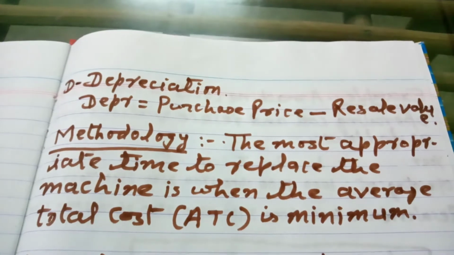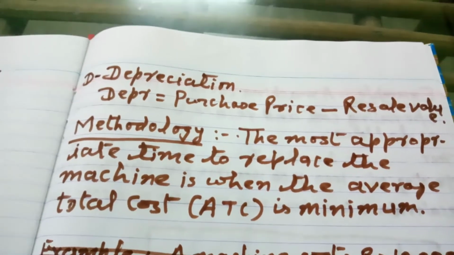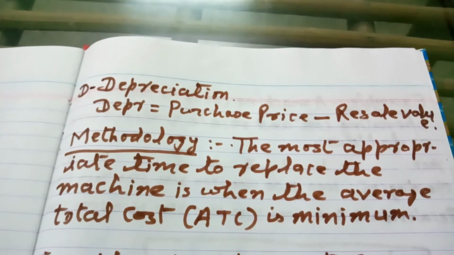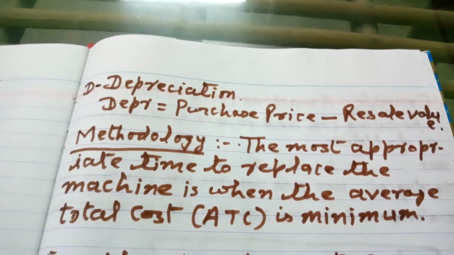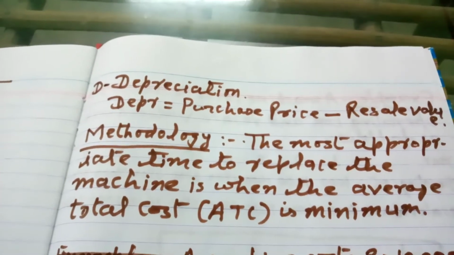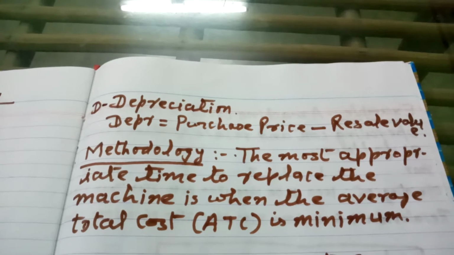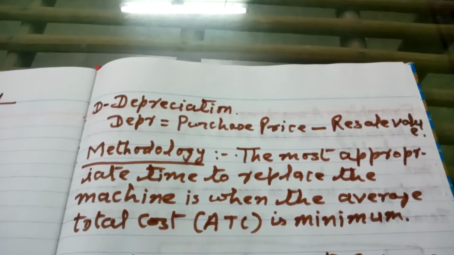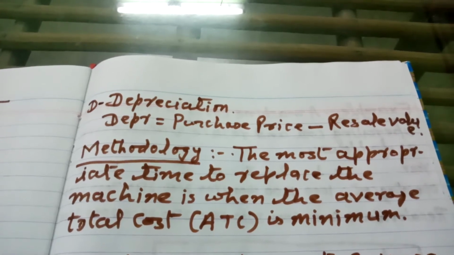Always remember that this average total cost shows a U type of graph. It means initially it is highest, then with the passage of time it goes on decreasing, then it comes to the lowest point, and after that it again starts increasing, so it makes a U shape. So we have to find out the lowest point when the average total cost is minimum.